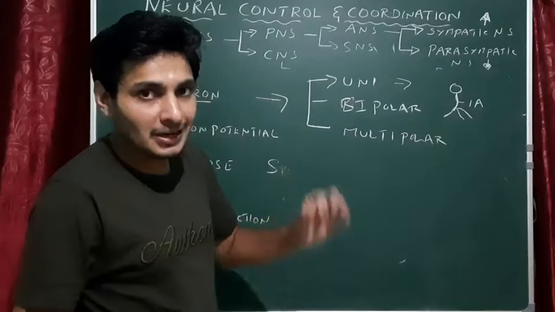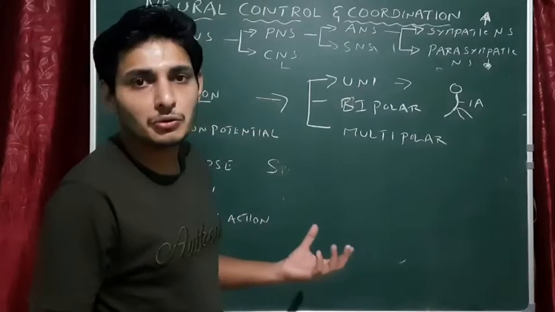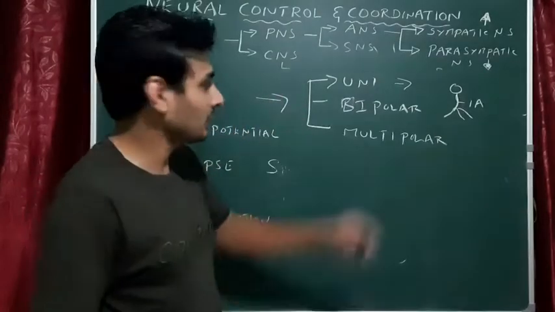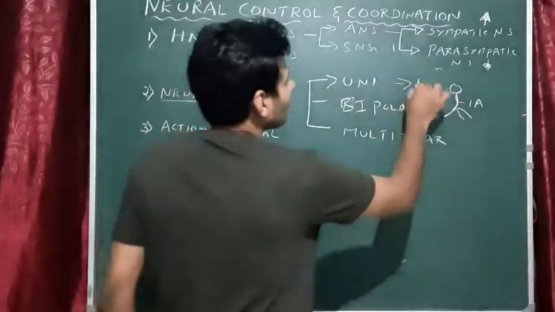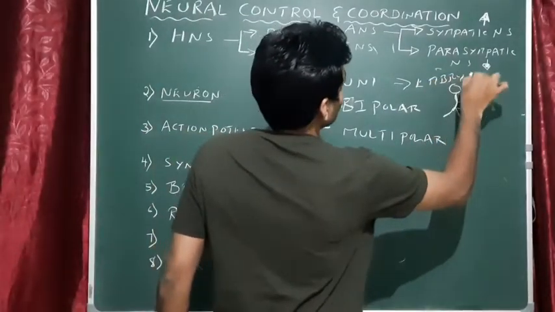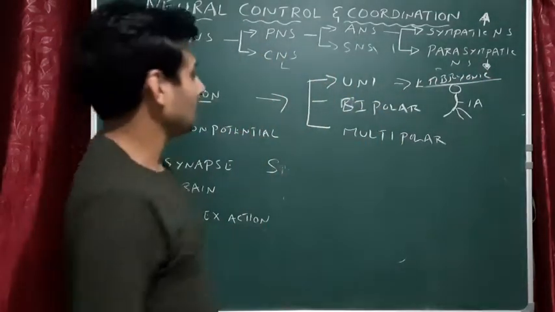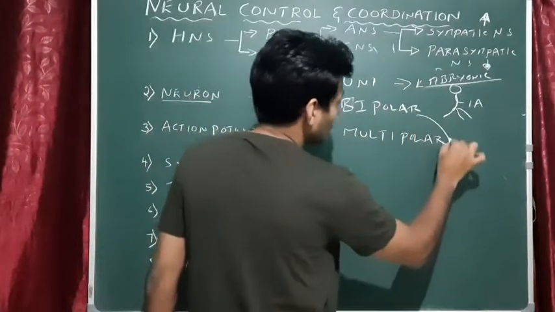But the question could be like, where exactly do you see a unipolar neuron? That is in the embryonic stage. That's what I said, like remember or imagine a baby. Only in the embryonic stage we all had unipolar neurons, but now we don't have them. So what about the bipolar neuron?